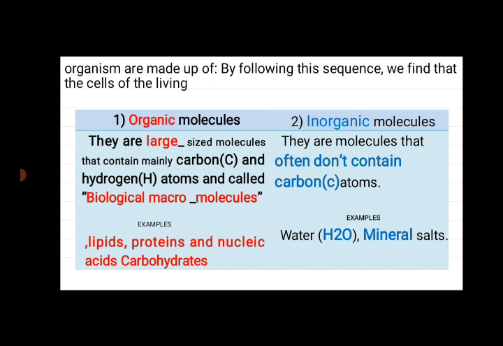Organisms are made up of cells which contain organic molecules and inorganic molecules. Organic molecules are large-sized molecules that contain mainly carbon and hydrogen atoms and are called biological macromolecules. Examples of organic molecules: lipids, proteins, nucleic acids, and carbohydrates. The inorganic molecules are molecules that often don't contain carbon atoms. Examples of inorganic molecules: water and mineral salts.